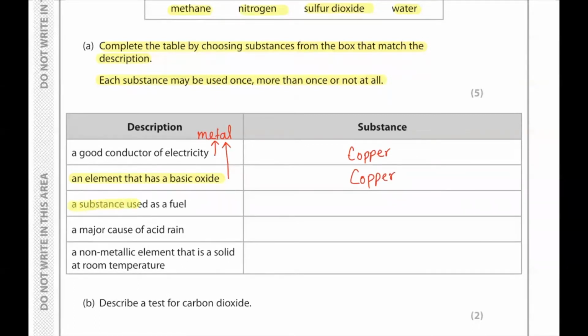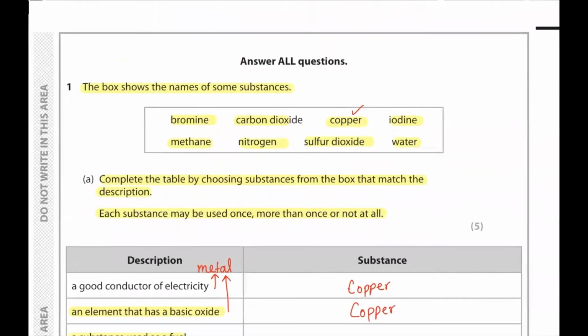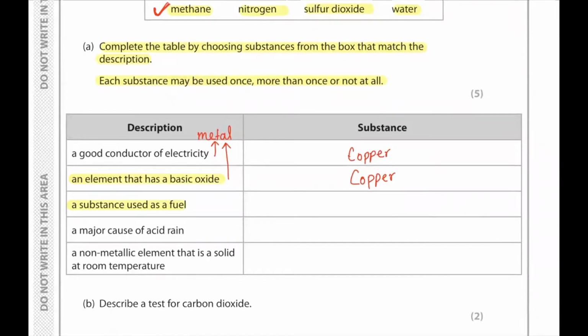A substance used as a fuel. A substance that can be used as a fuel can be methane. Methane is an alkane and it can be used as a fuel. So methane.